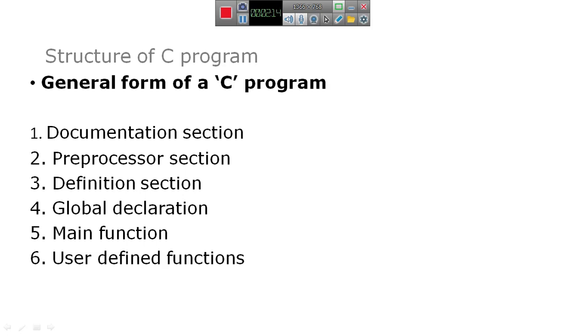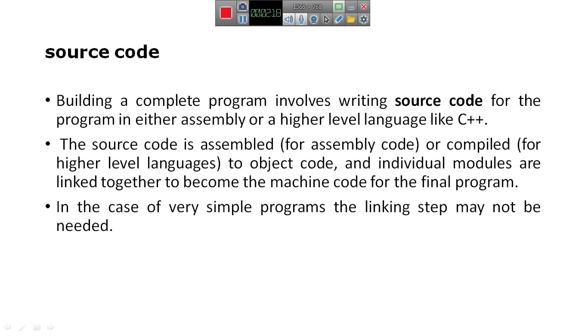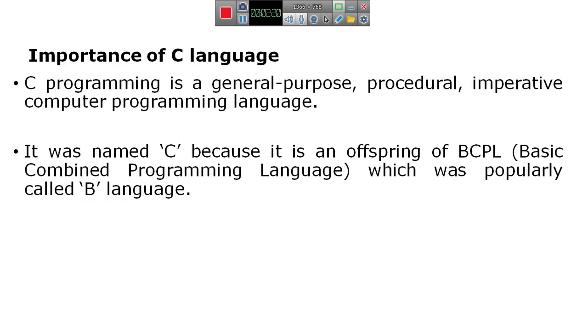So in the last class I have already explained to you the importance of C language. Before that, what is an assembly code, what is a machine code, what is an object code, and what is a source code.